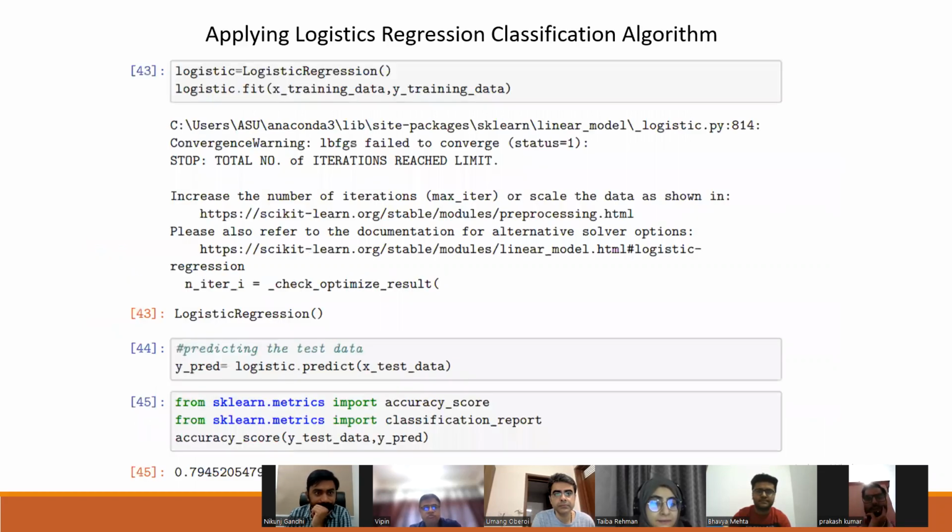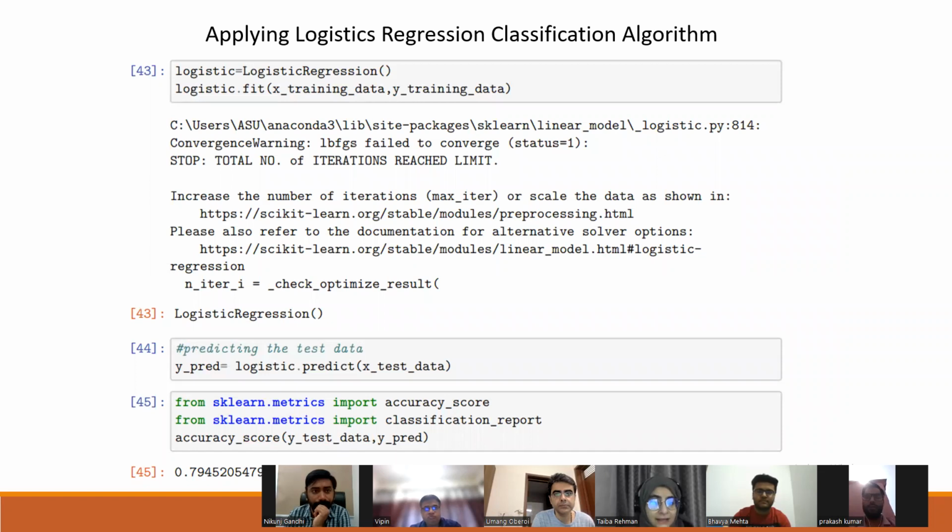Next, we used logistic regression to find out our fit and how accurate our model is for this test data. So we are getting 79% here.